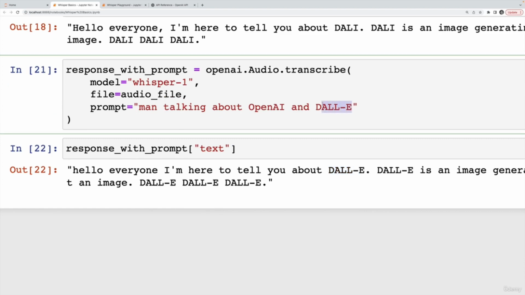I'm not trying to give it the correct word to use, I'm just giving it context. It probably could have figured it out if I had only said something about OpenAI. I'm not positive, but in my experience, you don't have to give it the exact spelling of every word that you're using. That kind of defeats the point, but you can give it context or point it in a direction. So that's what we do with prompt. It's not required, but if you find that the API needs steering or there's specific jargon or terms, you can provide a prompt to give it some additional context that pertains to the audio file that you're trying to transcribe. And that's it.